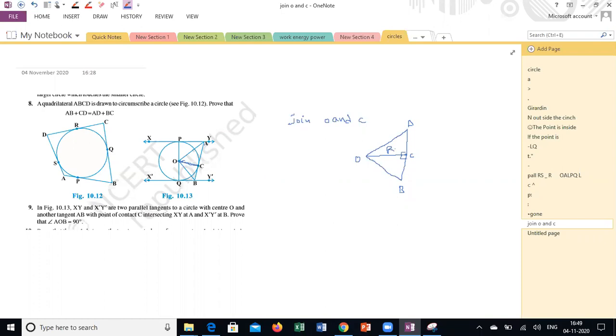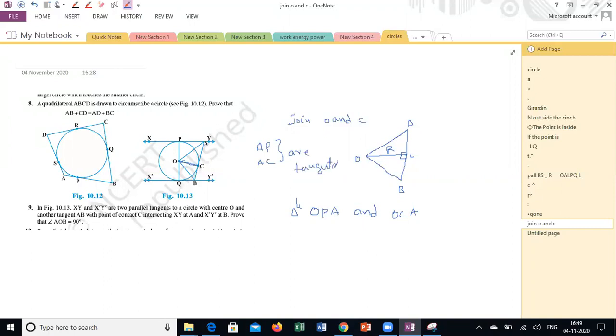Is it possible to prove triangle OPA and triangle OCA congruent? Look at the diagram. If you observe very clearly, AP and AC are also tangents from a common point.